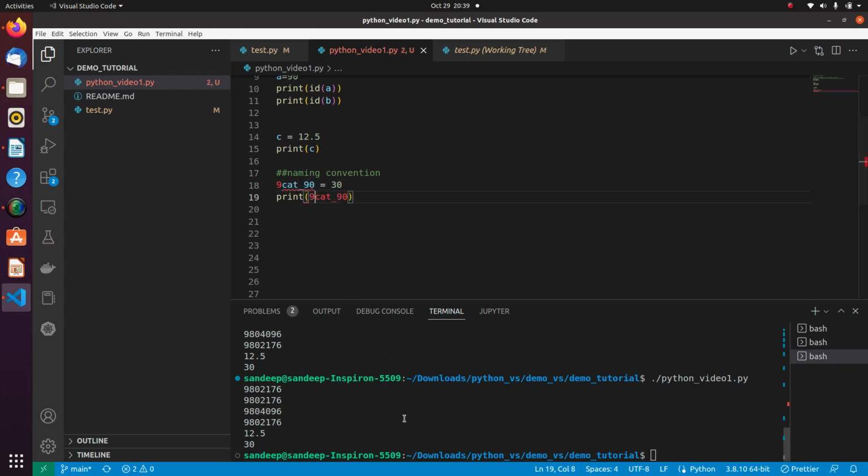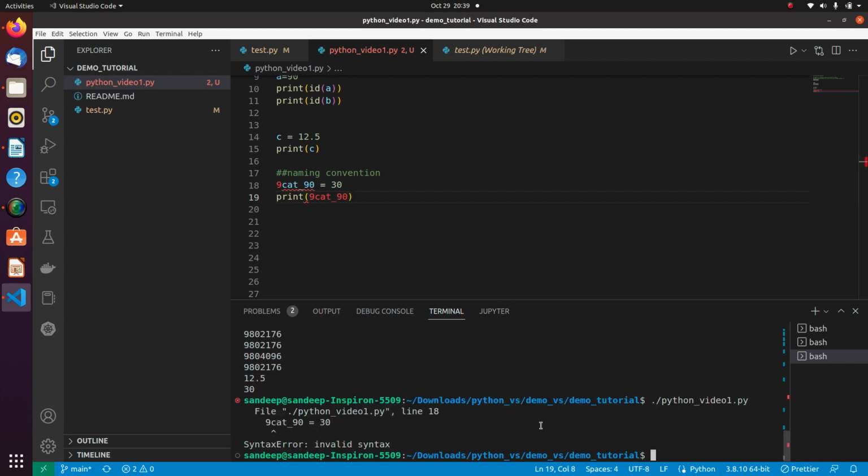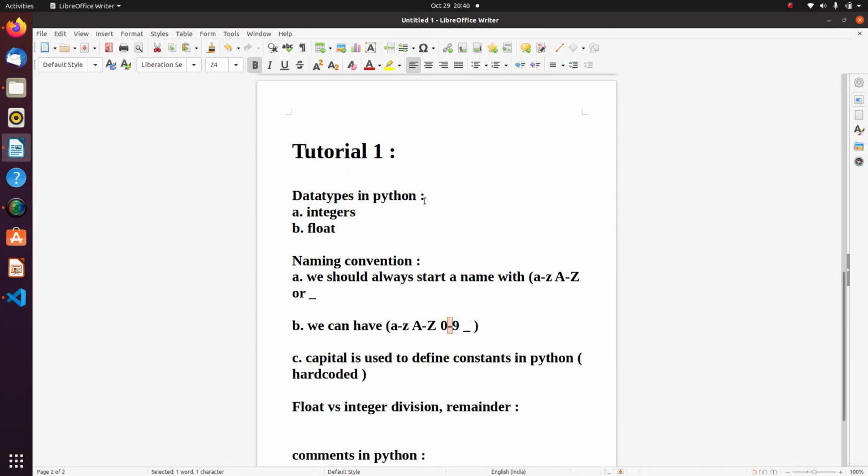Now let me change this underscore to a number and let's see what happens. So this is not allowed, and you can see that there is a syntax error saying invalid syntax. So if I go back to my WordPad, here you can see we should always start a name with a to z or an underscore. So this is the naming convention which says that we should always have a variable name starting with a to z in capitals or small or an underscore. Then the second thing is we can have a to z or 0 to 9 or an underscore in our naming convention, that we have also seen and verified.